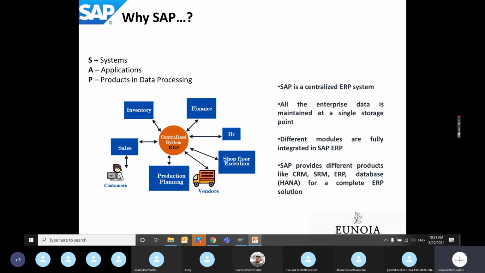Since the data is maintained in a single, centralized database, the inventory data is readily available for a finance program. The finance data is readily available for an HR program if required. So these modules are integrated in SAP.